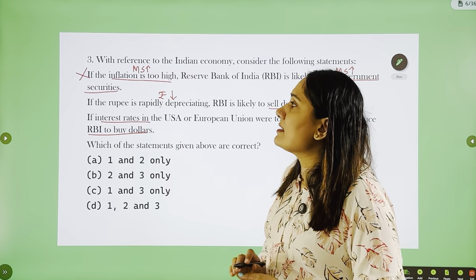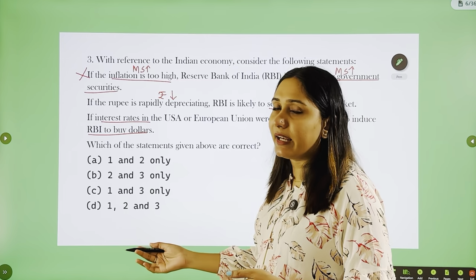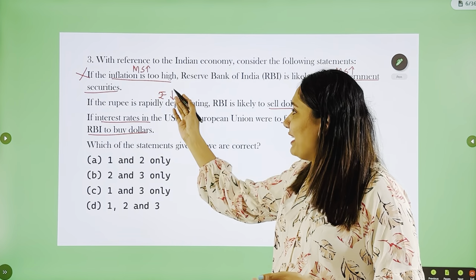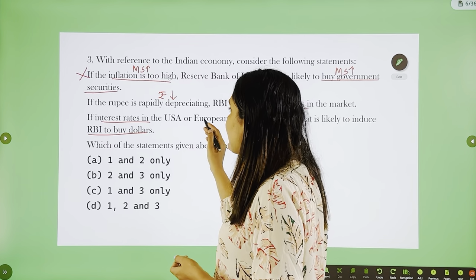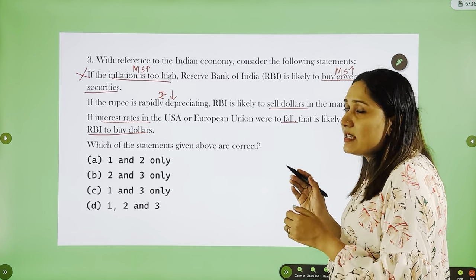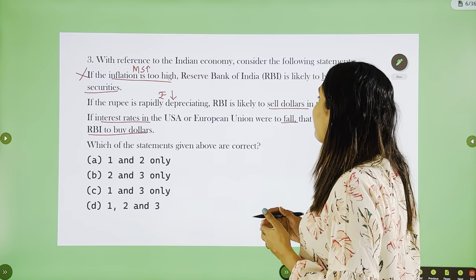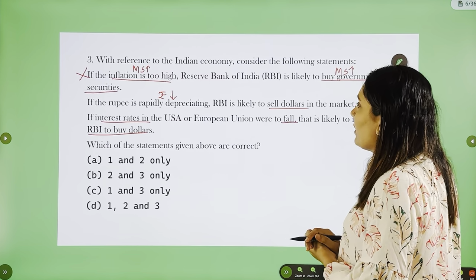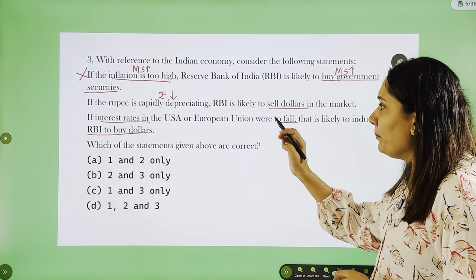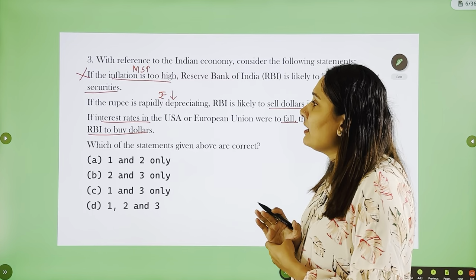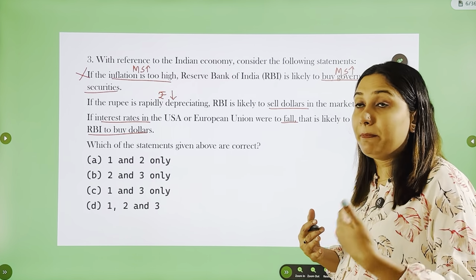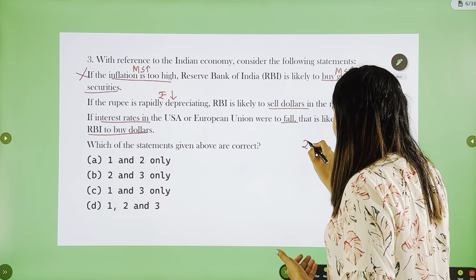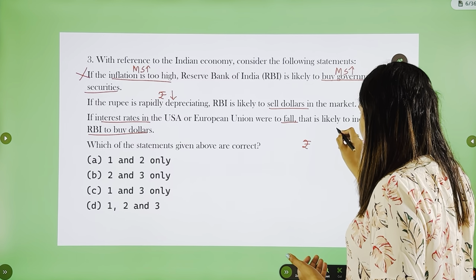Now, if you know that statement 1 is wrong, you get the answer directly, but that's not the point. We need to see the other two statements as well. Second one, if rupee is rapidly depreciating, that is the value of rupee coming down, RBI is likely to sell dollars in the market. Now, we need to understand what are the reasons the rupee or the value of rupee comes down or depreciates. Now, let's take rupee against dollar.